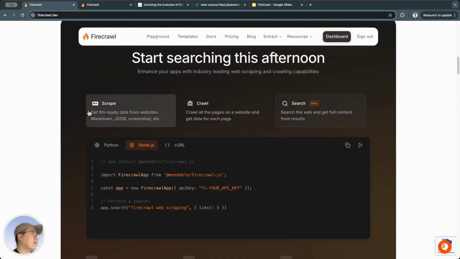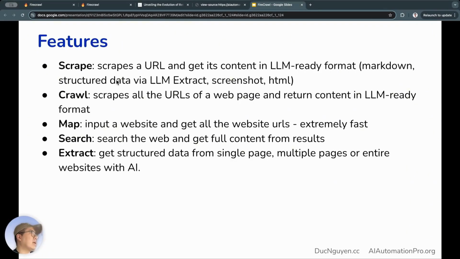So, in total, FireCrawl has 5 main features, but they highlight 3. My slide clearly states it has 5. First is scrape, data scraping from a URL. It retrieves content and returns it in a format you can copy. Second is crawl, which is scraping to get interconnected web pages, retrieving content from those pages. That's friendly to large language models.